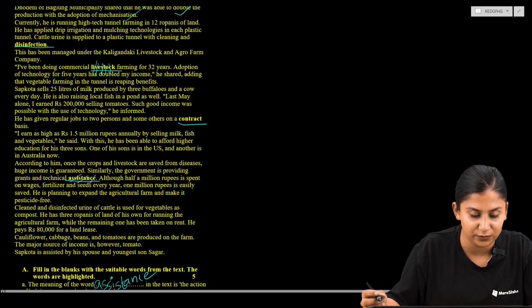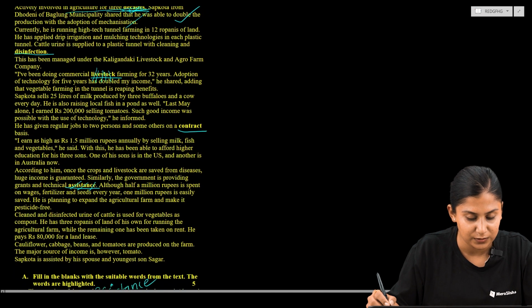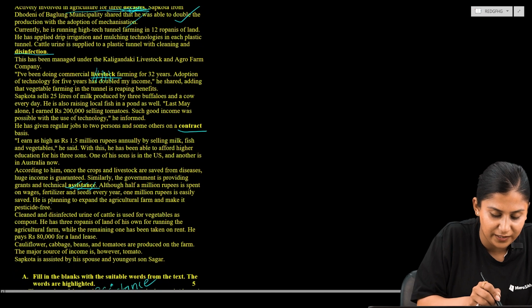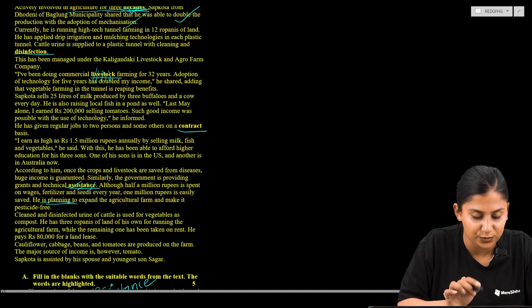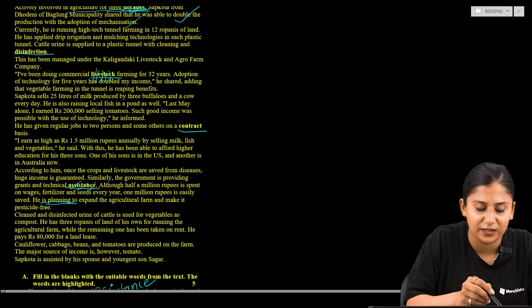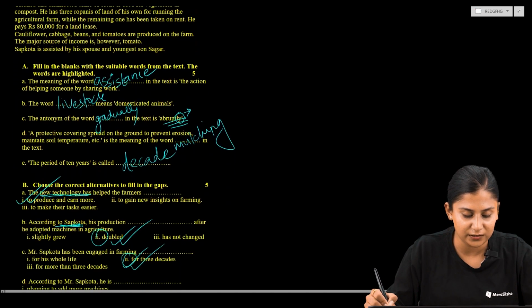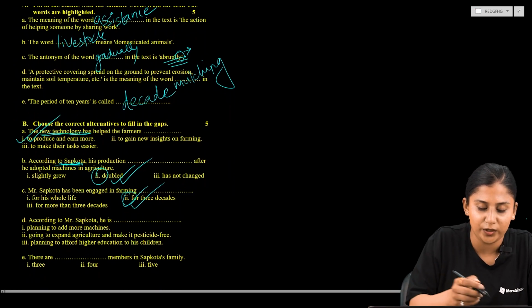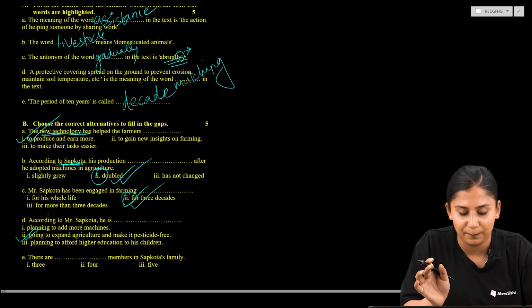So okay, where has he mentioned his plans over here? Okay, here I can see the word planning. So according to him, what is he planning to do? He is planning to expand the agricultural farm and make it pesticide free. So okay, now the correct answer would be that he is going to expand agriculture and make it pesticide free.